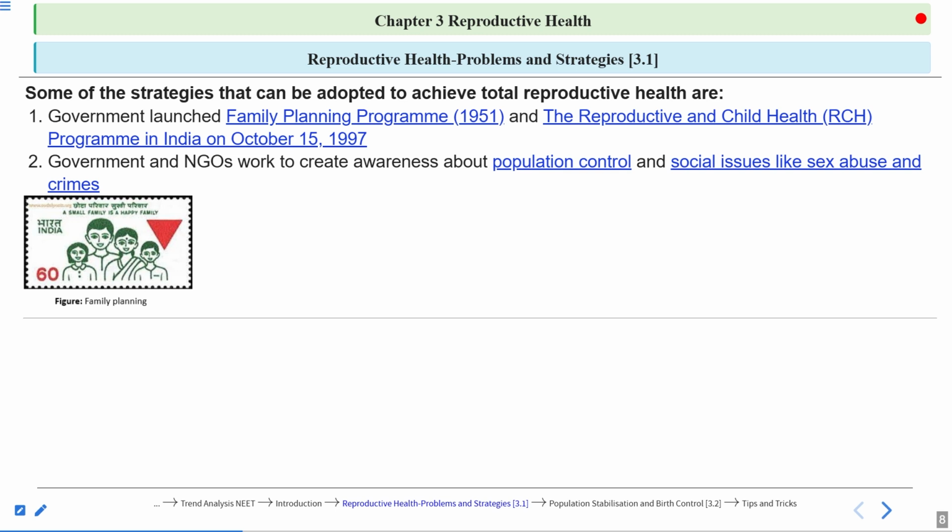So here you can see this is a slogan: a small family is a happy family. So the government is promoting family planning. Family planning can be done using the contraceptive methods. The government is also giving monetary help for the couples who are going for small families. So all these initiatives are very important to achieve reproductive health.